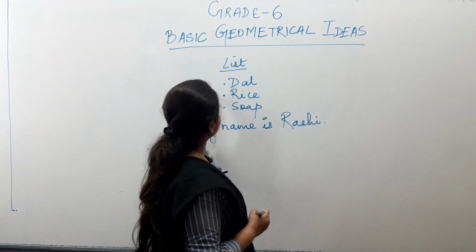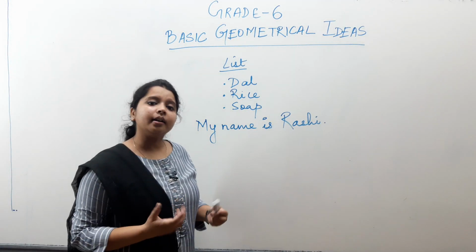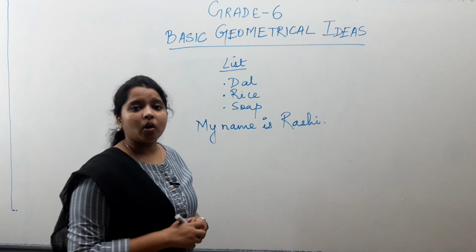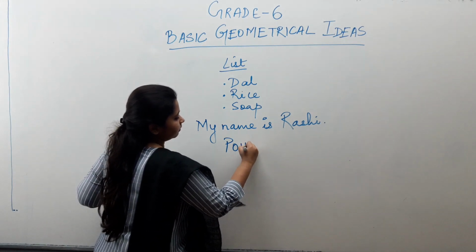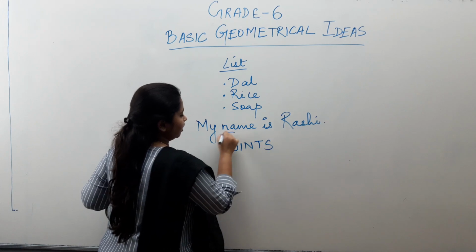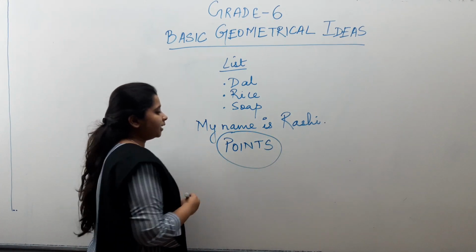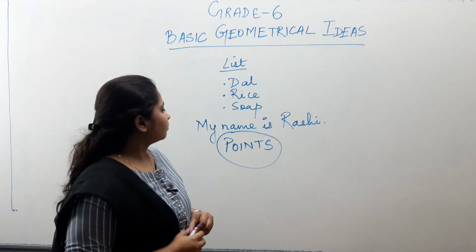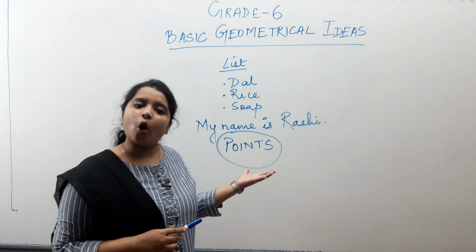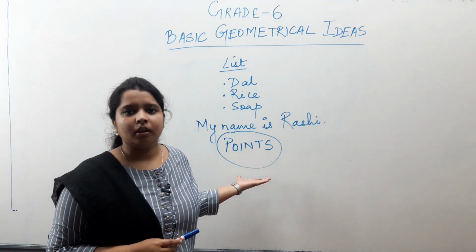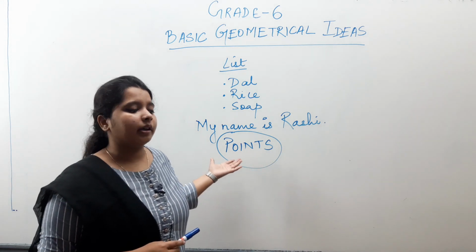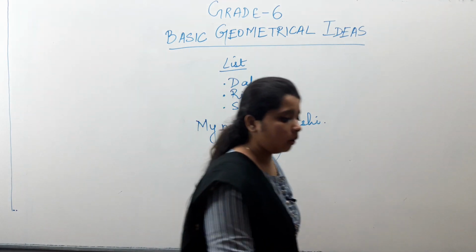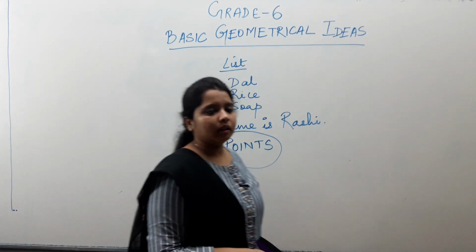Now what are these dots? These dots are actually points. So points are the basis of all geometrical figures. Okay? Points are the basis of all geometrical figures. I'll explain you how. But before that, let's learn what is a point.